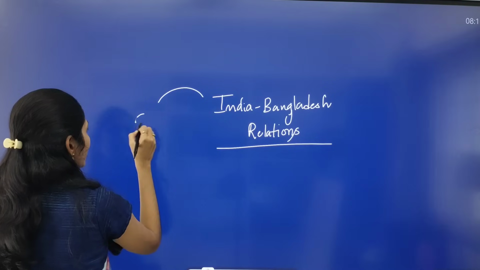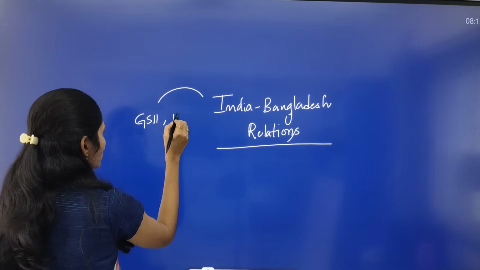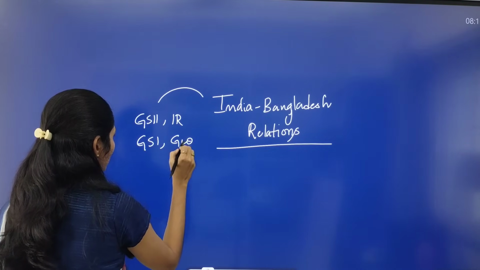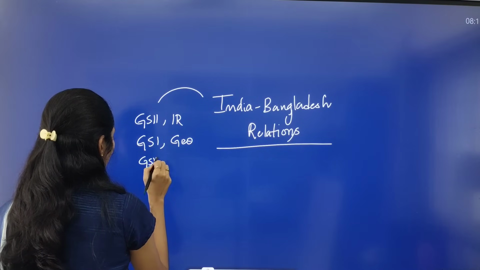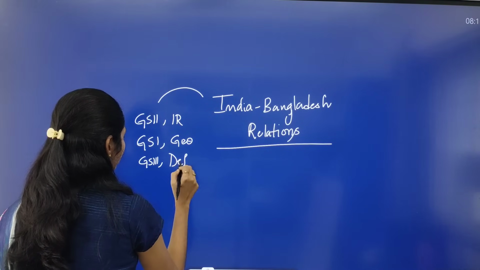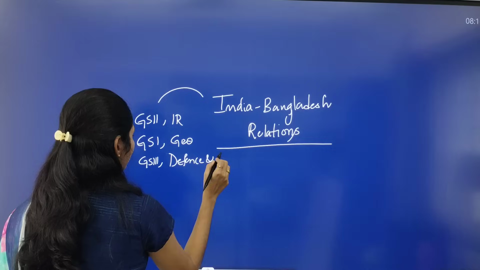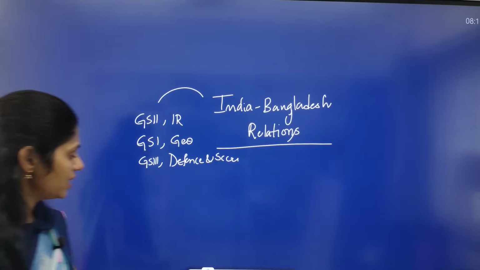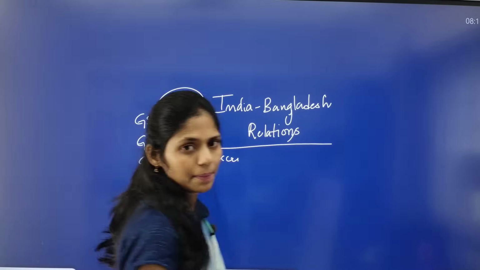We can see different dimensions here: GS paper 2 international relations, GS paper 1 geography, GS paper 3 defense and security. Now let us see in how many dimensions we can think.